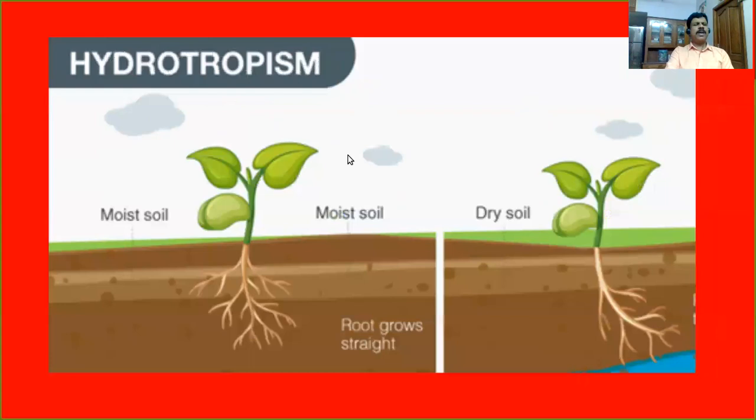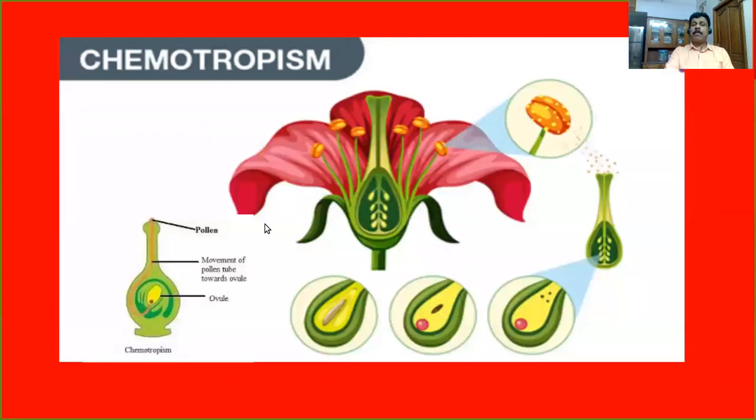Clear? Next one, hydrotropism, is a type of tropic movement in response to the stimulus of water. As you know, the root of a plant always moves towards the direction of water. That means they are showing positive hydrotropism. But the shoot of a plant always moves away from water. That means the shoots of plants are showing negative hydrotropism. These are different types of tropic movements.